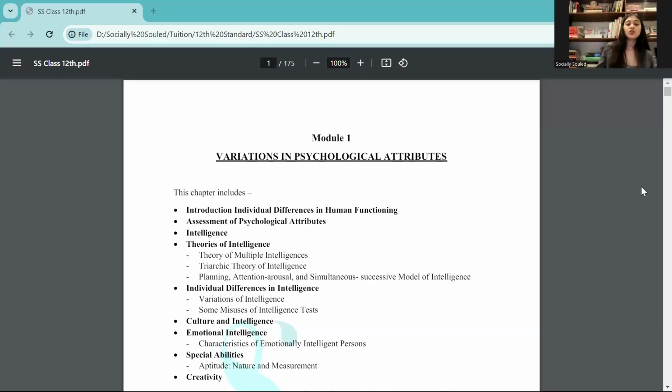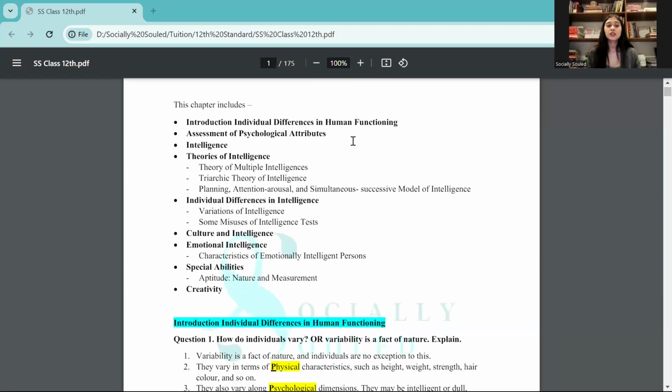So like I mentioned, there are 8 units. The first unit is variations in psychological attributes. Now here there are subtopics as well: individual differences, assessments, intelligence, theories, differences in intelligence, culture and intelligence, emotional intelligence, and special abilities and creativity. These are your topics in the first unit.